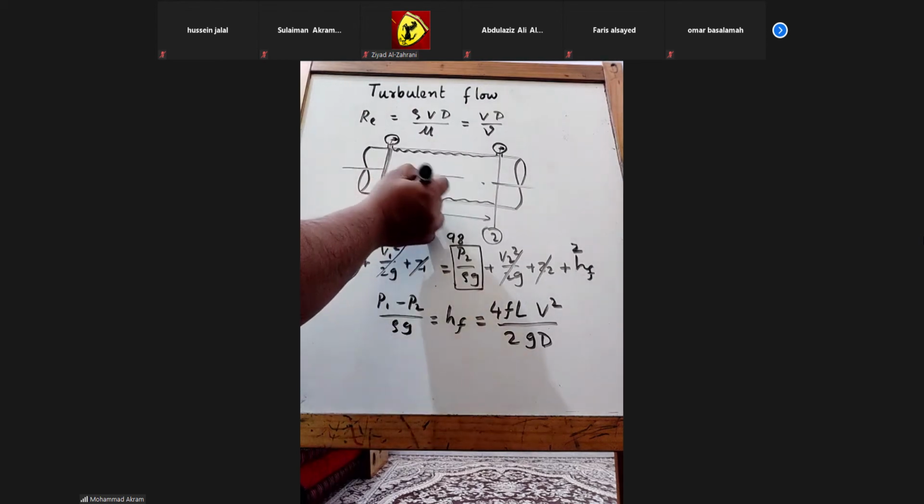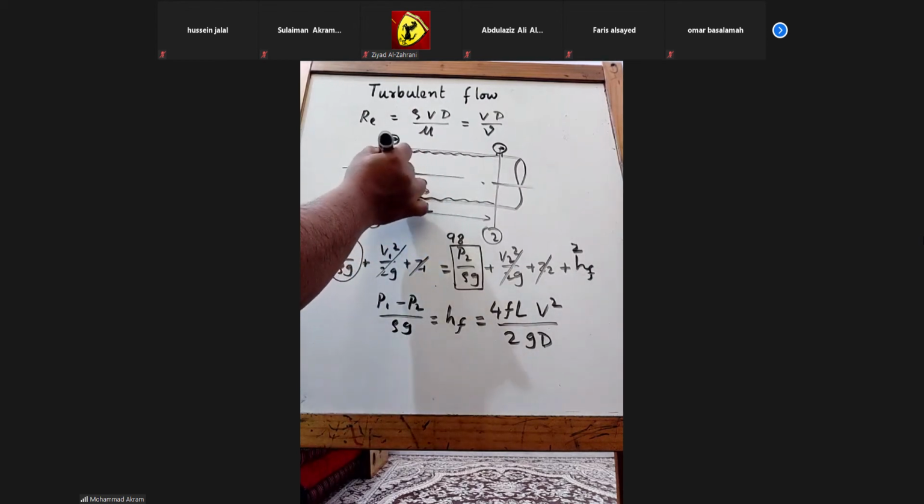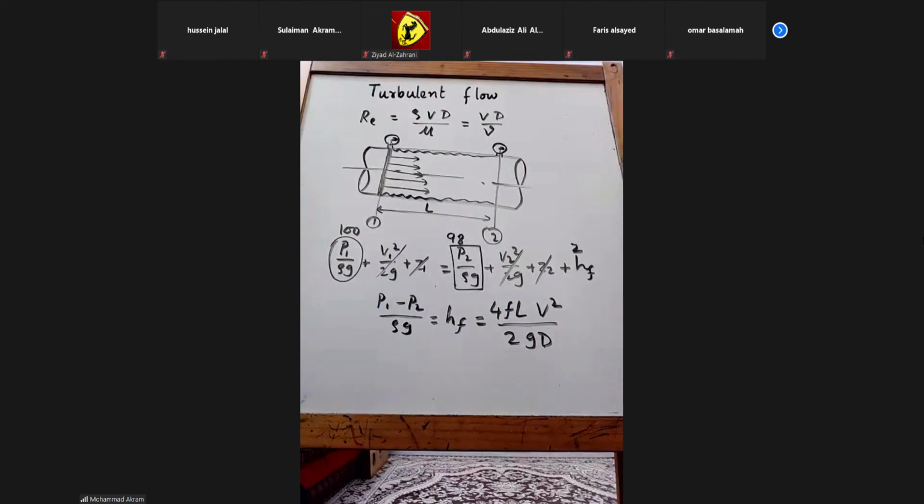Say for example, if this velocity is low, then loss will be low. If velocity is high, then this will try to reduce the value, so the difference will be high. So loss will be high.